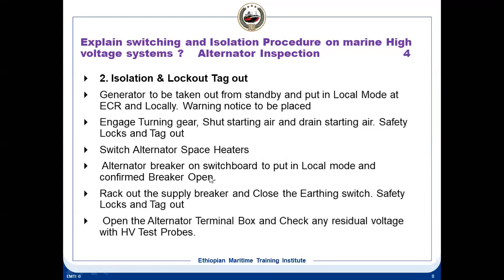How do you confirm the breaker is open? You have an indication on top in front of the breaker. Red means it is open, green means it is closed. Also, there is an indicator which shows that it is open or closed.